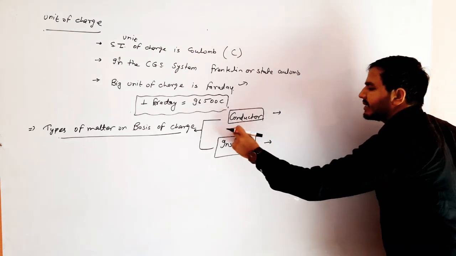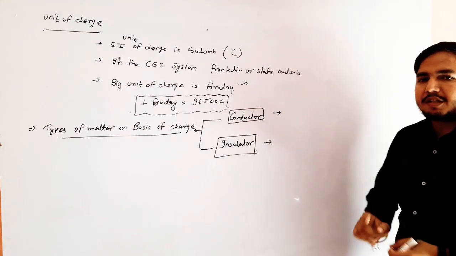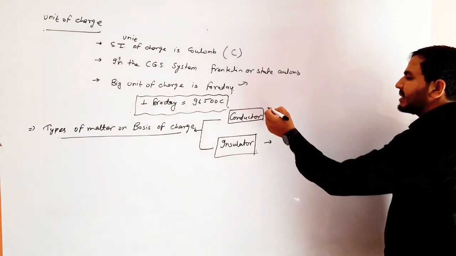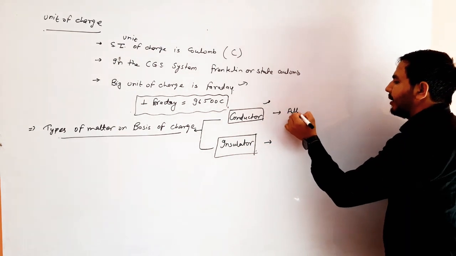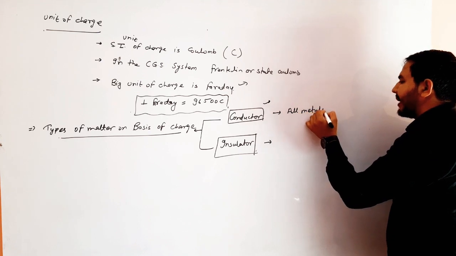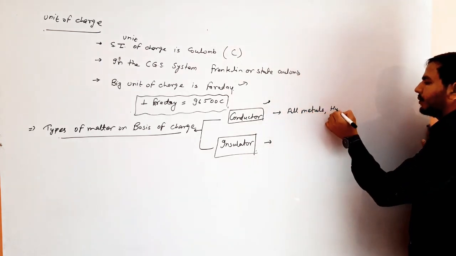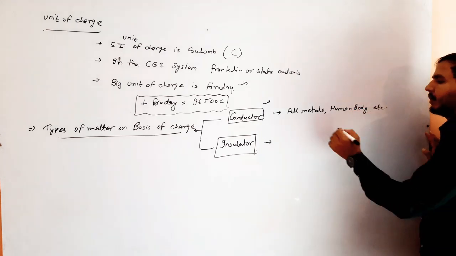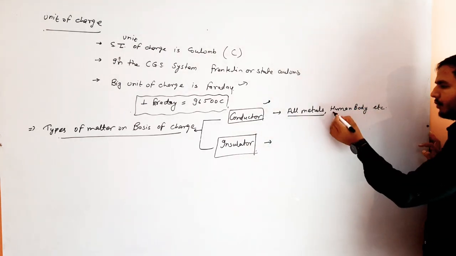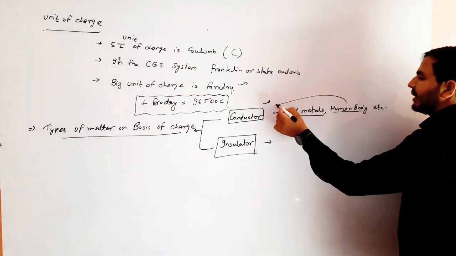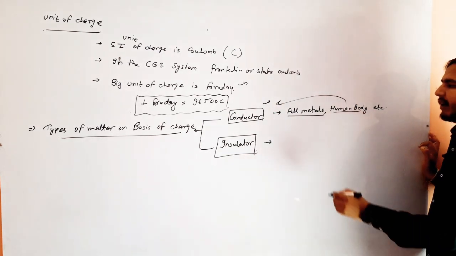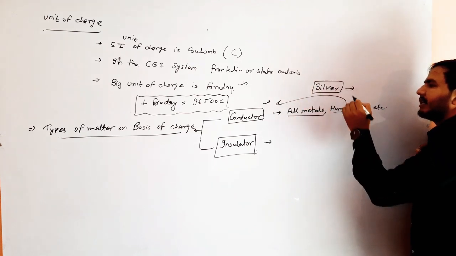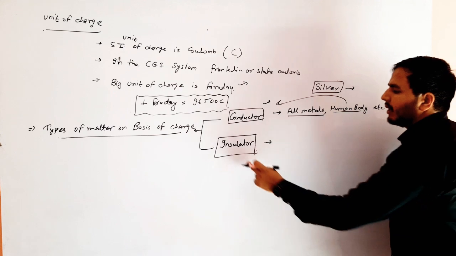According to the conductor, what is the definition of conductor? If charge flow in any object easily, then this object is called conductor. For example, all metals, human body, etc. Total metals, human body, these are the conductor. Very good conductor is silver. Silver is a very good conductor.